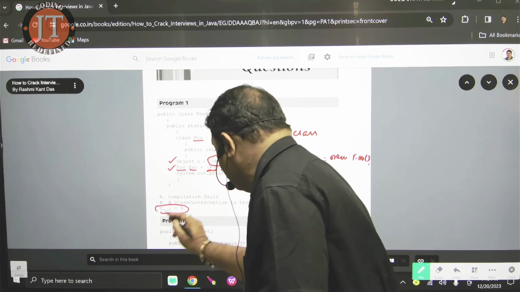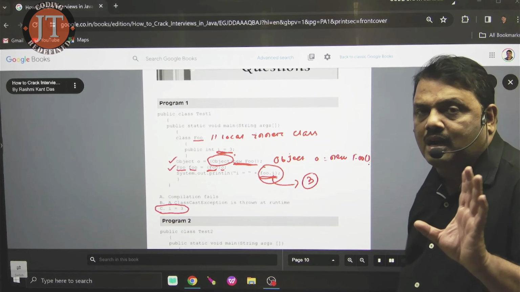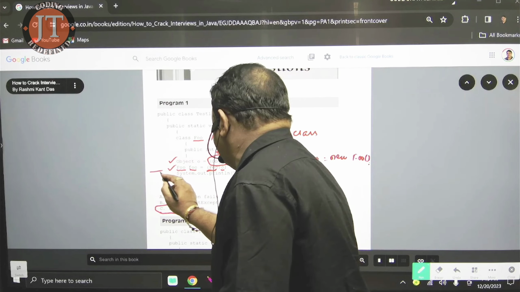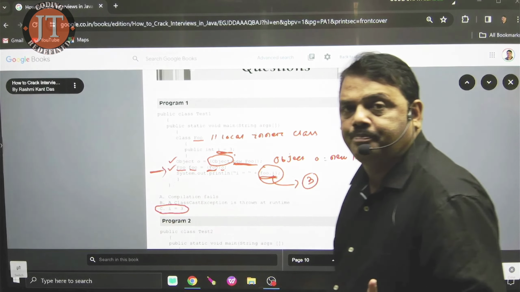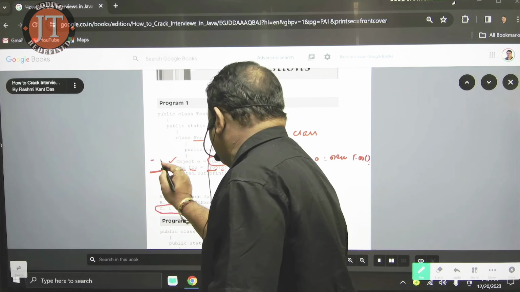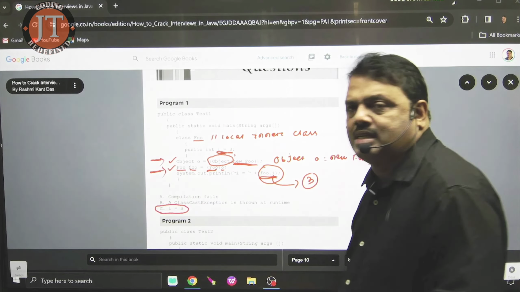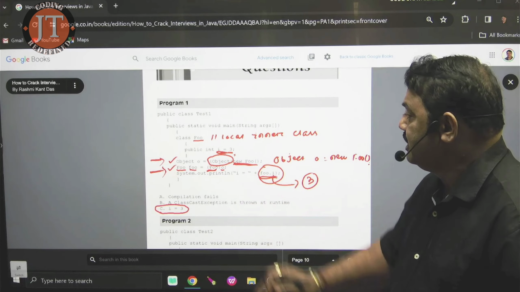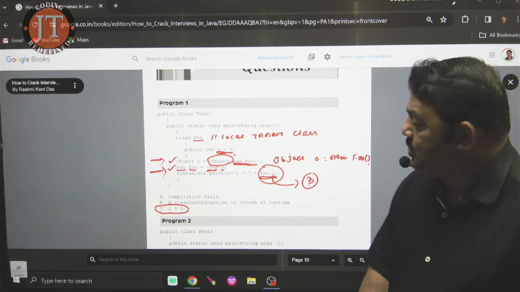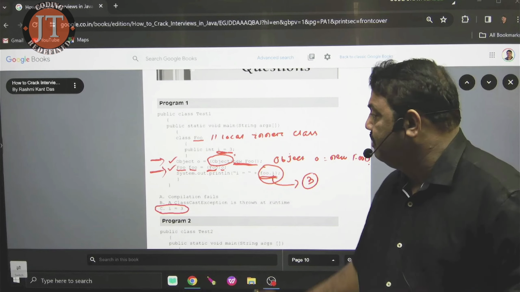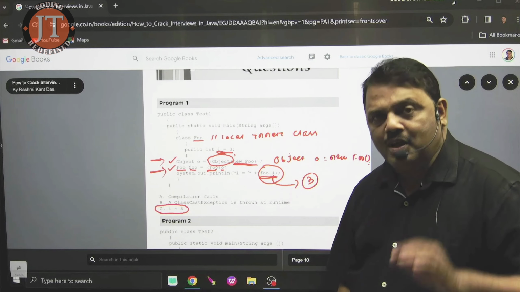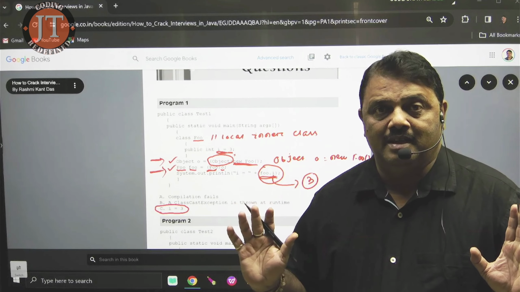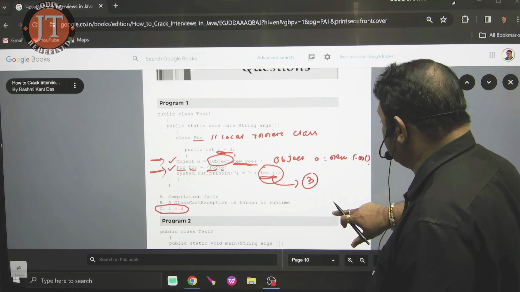Here you see, it is the concept of local inner class. I just give you some ideas. Typecasting is mandatory here. Typecasting is not required there, but if I use typecasting, it's not an error. Syntactically it is right. And what is the result? The result is 3, so C is the result. The value of i is 3. Are you getting it? That is the first explanation. I just explained. Now, I move to the second program.